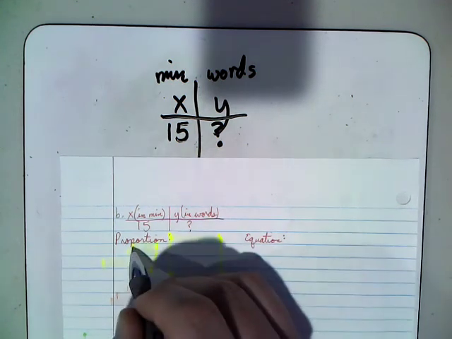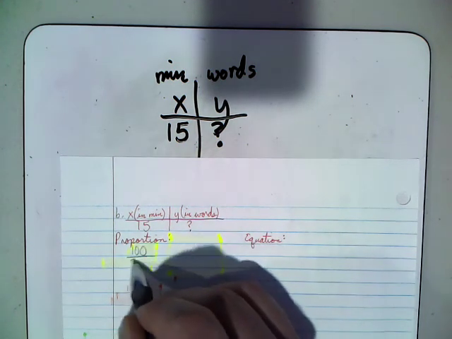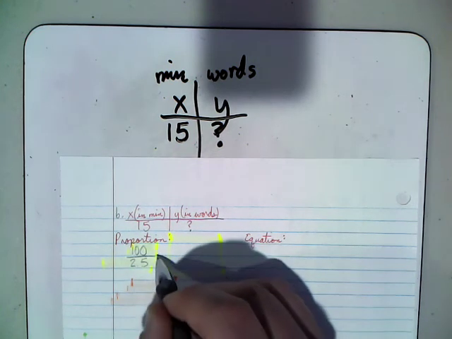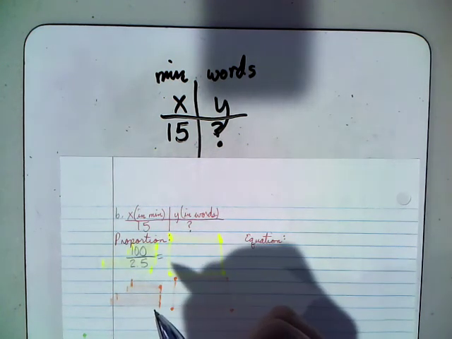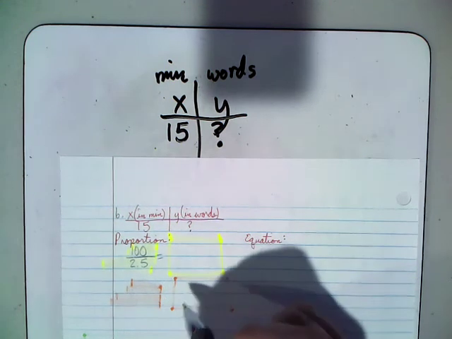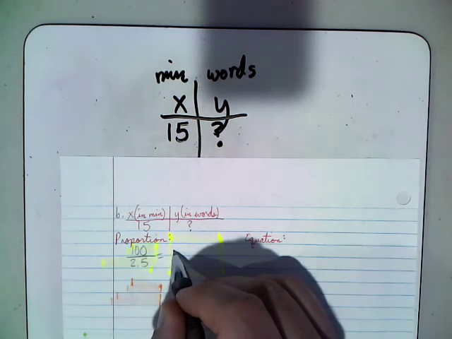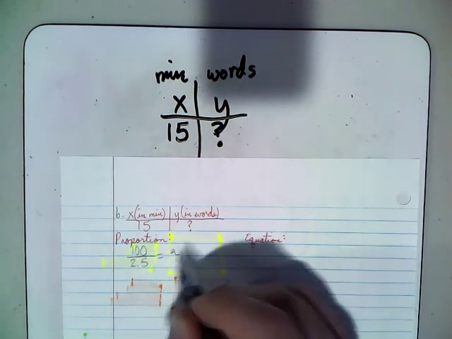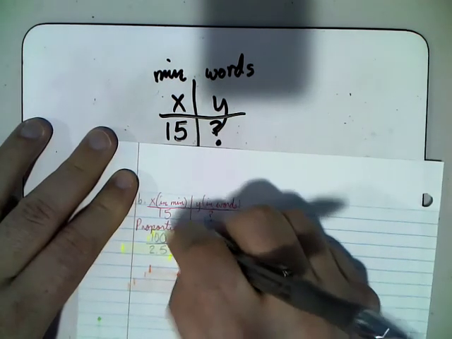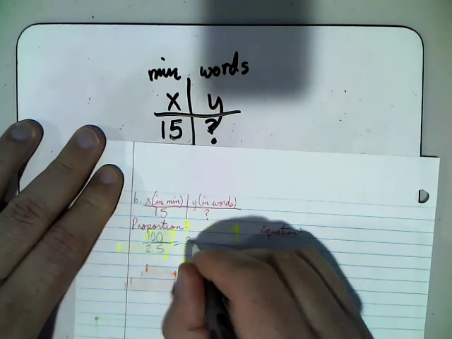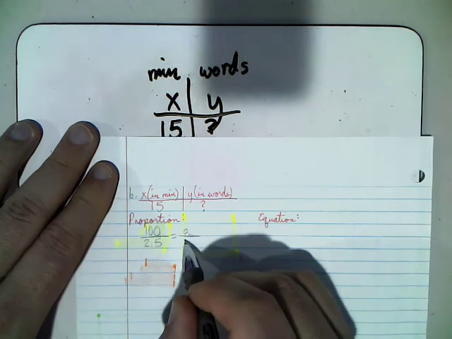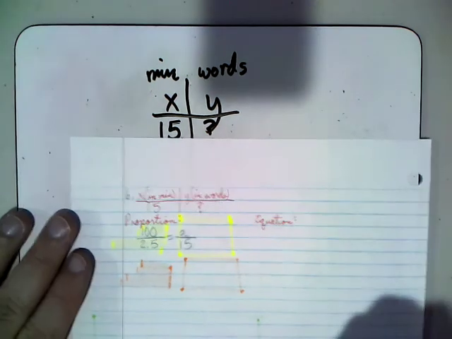So I'm going to put my 100 words over my 2.5 minutes, and that then is going to equal my unknown words. I'll just call it A again. That's better. Over my 15 minutes.